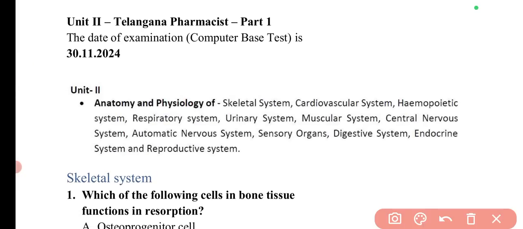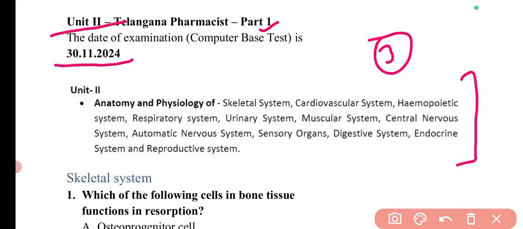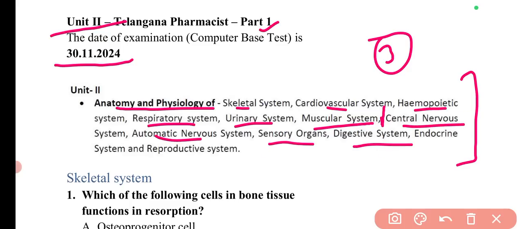So first, this is part number 1 for unit 2 specifically, and this is the third video for this particular series. The date of the exam is 30th of November 2024, and in this unit these different topics have been mentioned in the syllabus. So in anatomy and physiology: skeletal system, cardiovascular system, Haemopoietic, respiratory, urinary system, muscular system. Till this point, we are going to discuss the MCQ questions in this particular video, and the remaining ones, central nervous system, autonomic nervous system, sensory organs, digestive system, endocrine system, and reproductive system, will be covered in the next video.